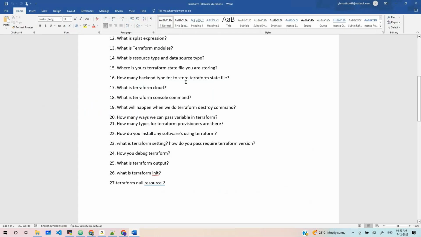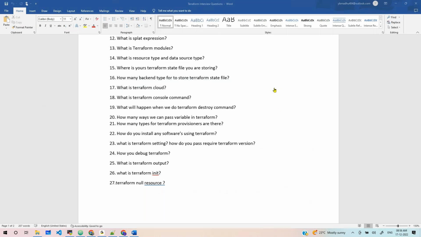Next question. What will the Terraform console command help us with? For debugging, we can use Terraform console, to test a function. Any function you are debugging or want to test, we use the Terraform console command. Yes, correct.